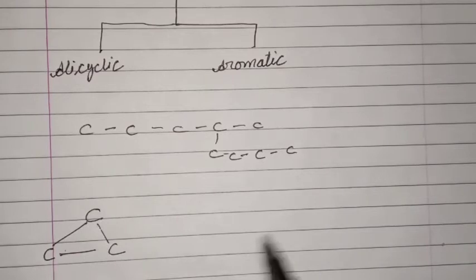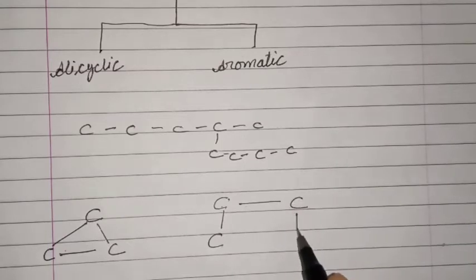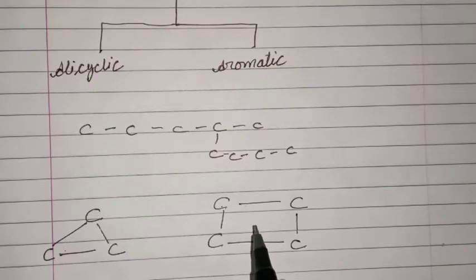Suppose here carbon, another carbon, and another carbon, they form a closed ring-like structure. So they are called closed chain compounds.